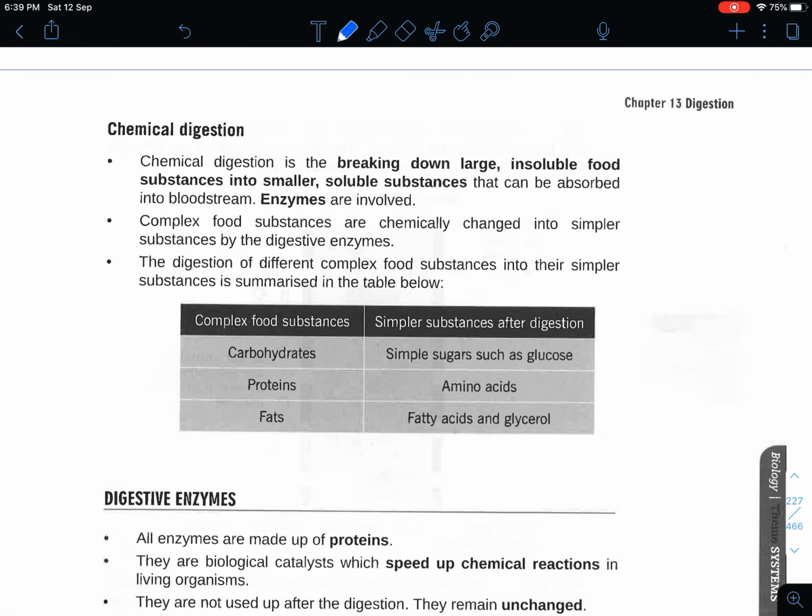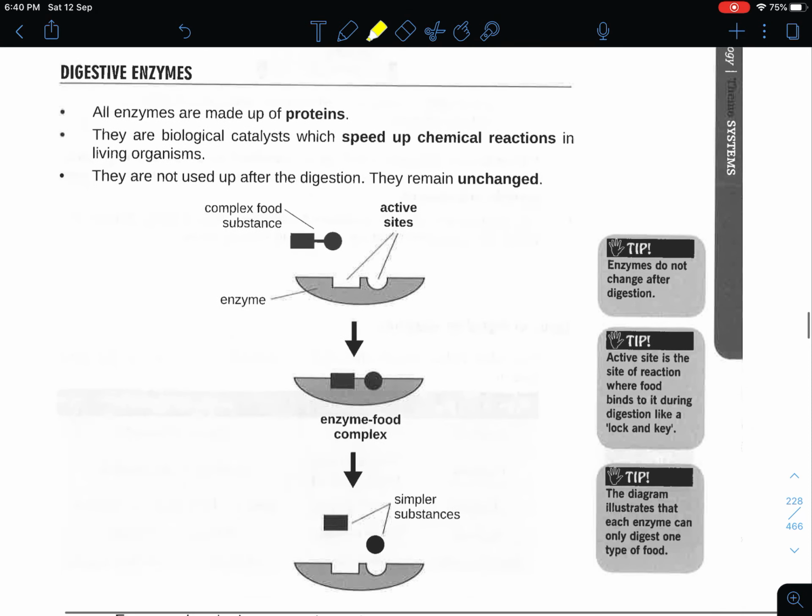Then you have chemical digestion. Chemical digestion is very straightforward. It helps to break down large insoluble food into smaller soluble substances that can be absorbed. In this case, enzymes are generally involved. Whenever you see enzymes involved, you will actually create a new substance, a new particle at the end of the day. This digestion will help to ensure that your body is able to absorb all these nutrients. Next we look at digestive enzymes.